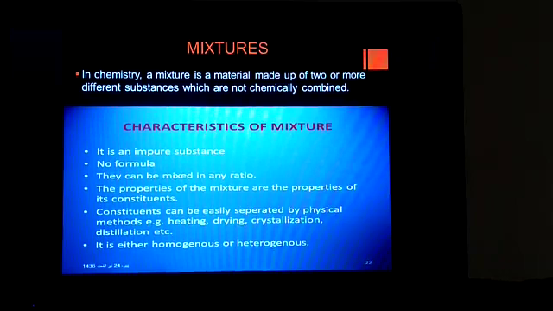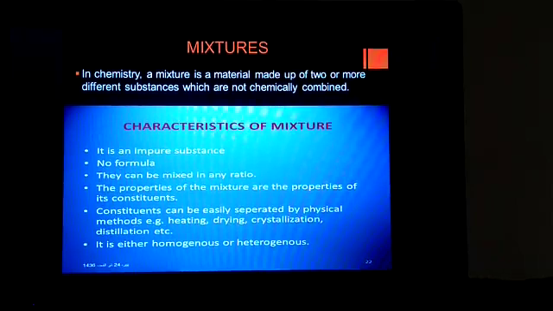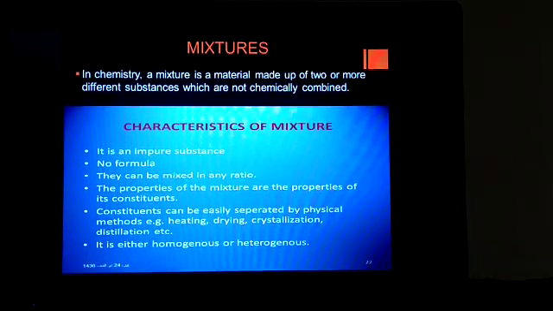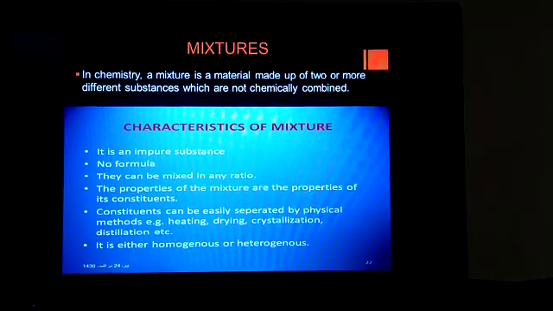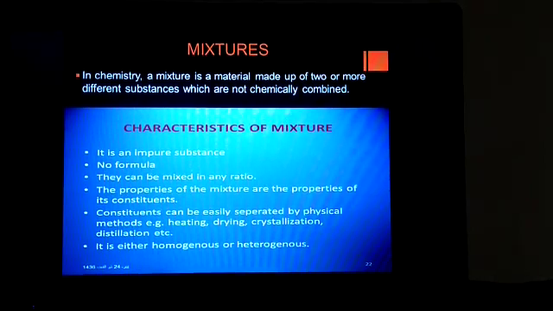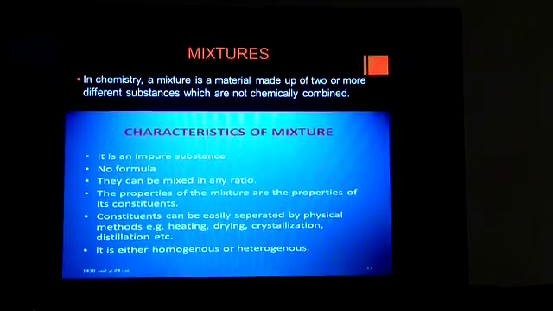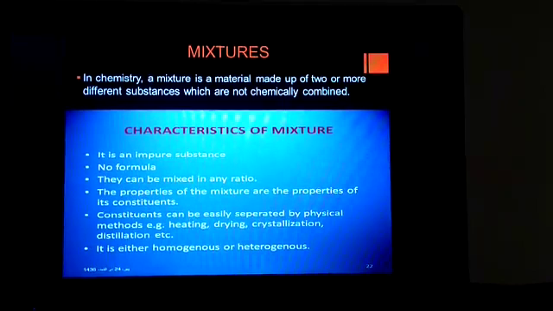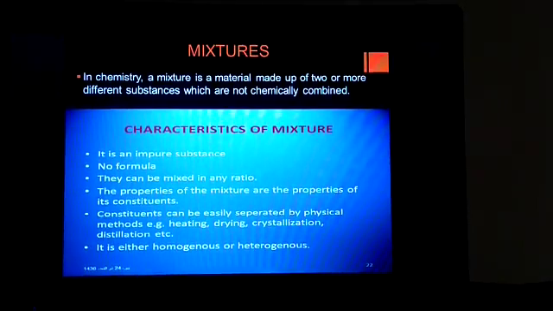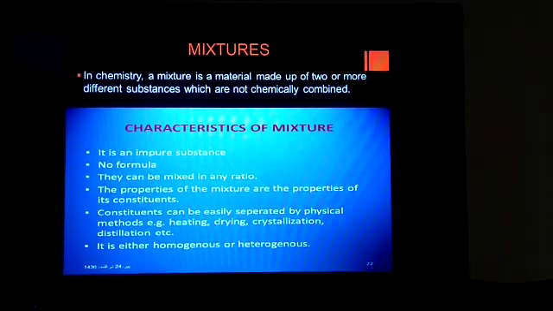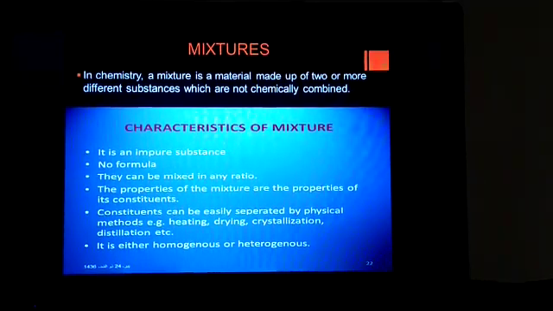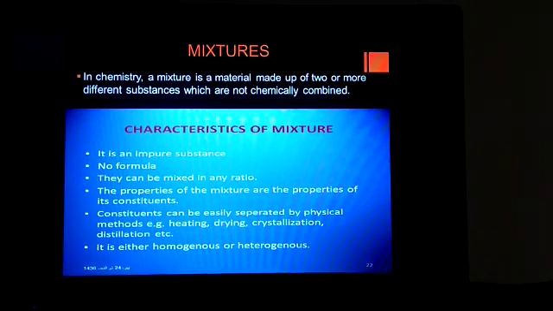Now the next is characteristics of mixtures. A mixture is an impure substance and that's why it has no formula. The constituents of a mixture can be mixed in any ratio. They don't have any fixed ratio. The properties of the mixture are the properties of its constituents. It means in a mixture, the properties of the mixture depend upon the properties of its constituents.